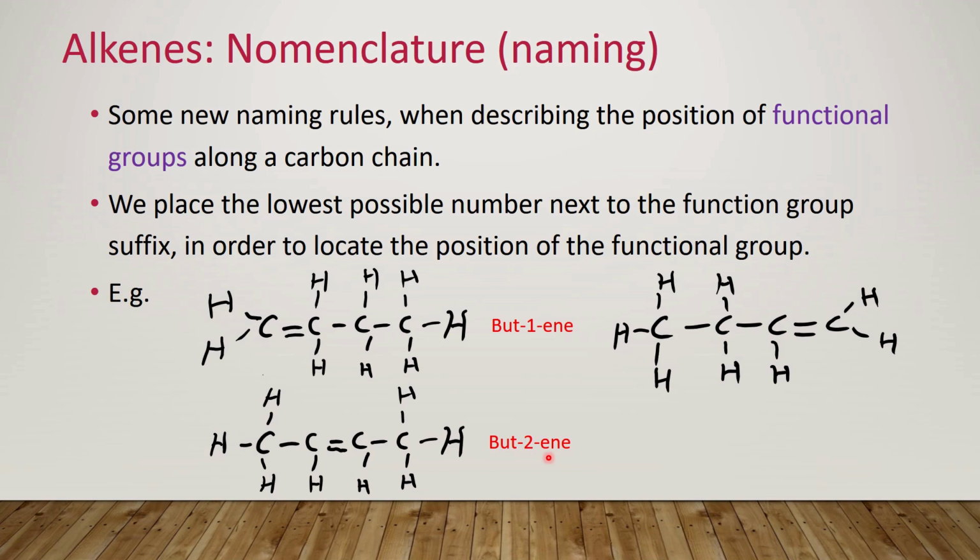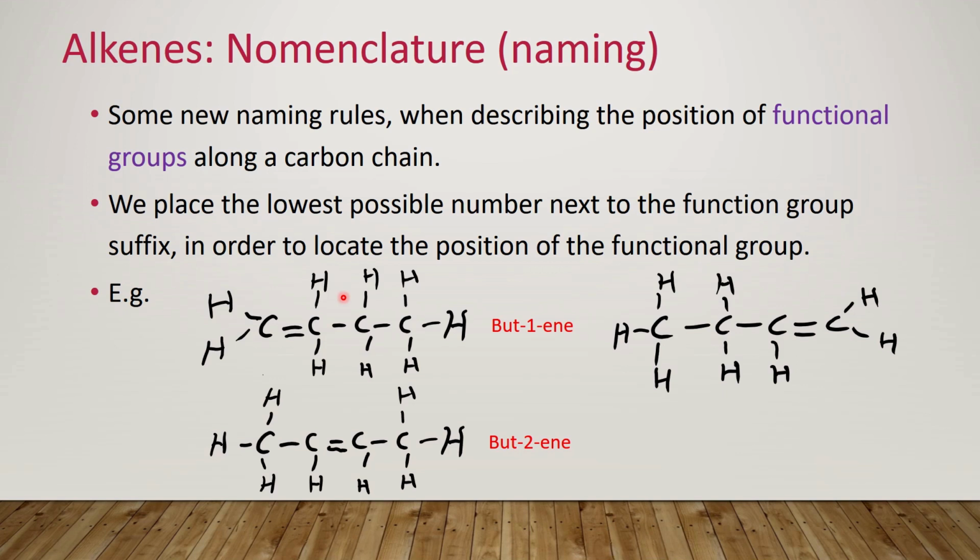The question then becomes, what do we call this third molecule? The double bond is shifted to the last possible position, so the third position. But we need a molecule that has a fully non-identical structure to another butene. So it needs to be completely different from these other molecules.